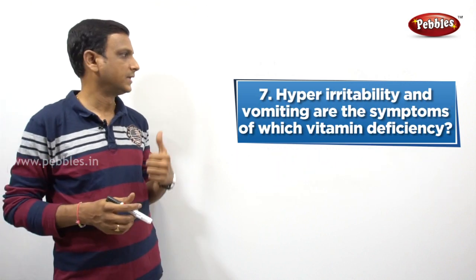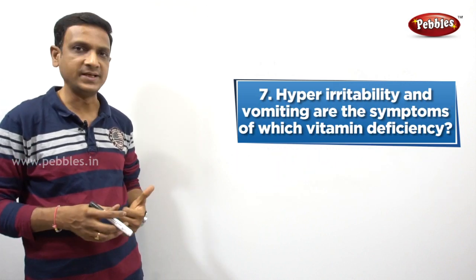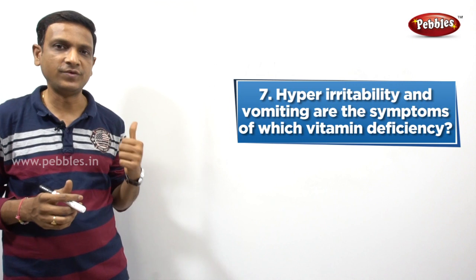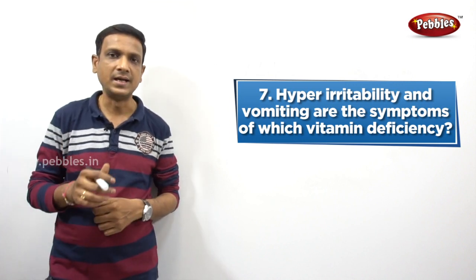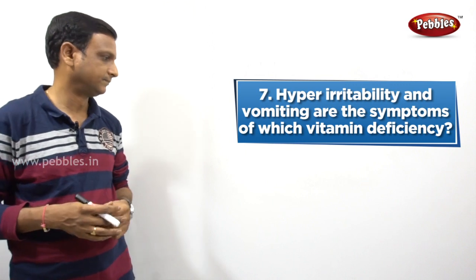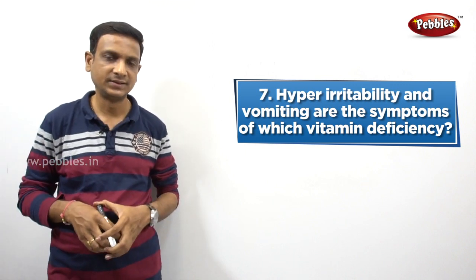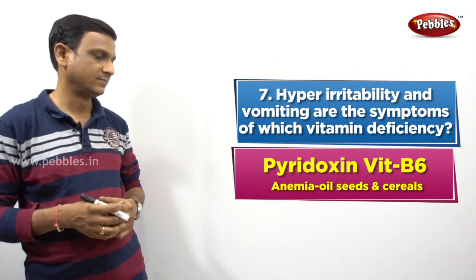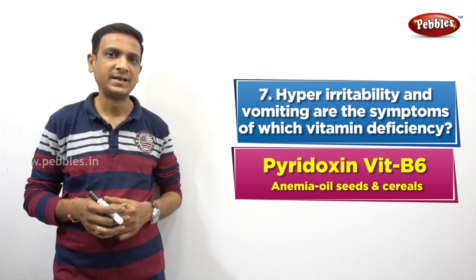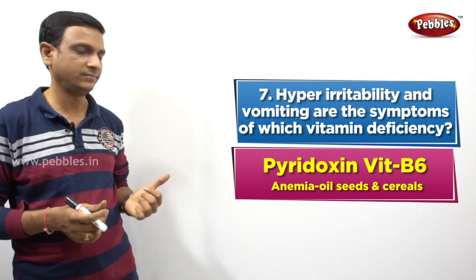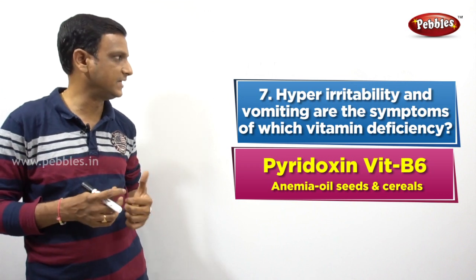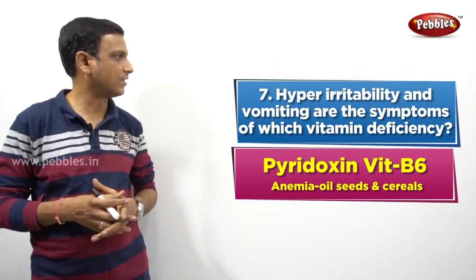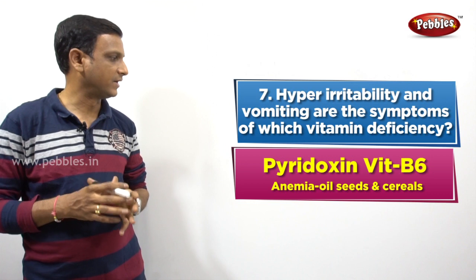So the next question, hyperirritability and vomiting are the symptoms of which vitamin deficiency? So which vitamin deficiency leads to hyperirritability and vomiting? Do you know the answer? Which vitamin? The answer is pyridoxine. Pyridoxine, vitamin B6. So pyridoxine is also called vitamin B6 and its deficiency leads to hyperirritability, and its deficiency also leads to anemia. Anemia is caused by the deficiency of vitamin B6.